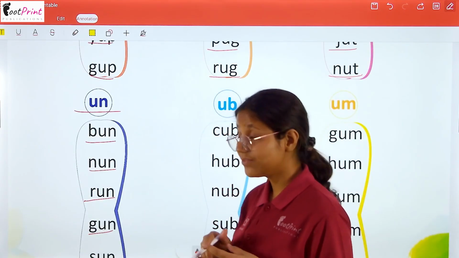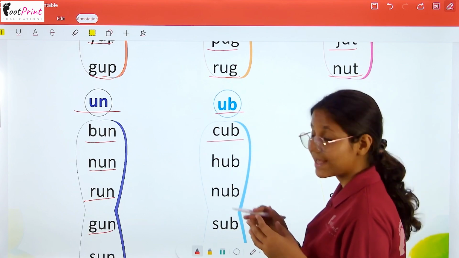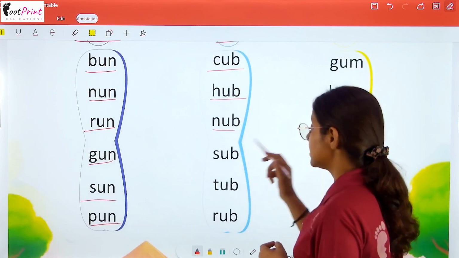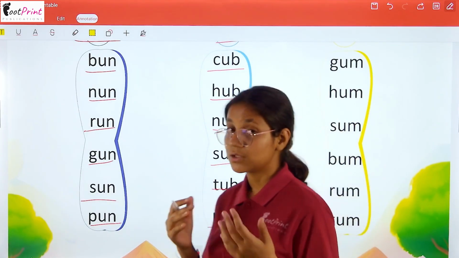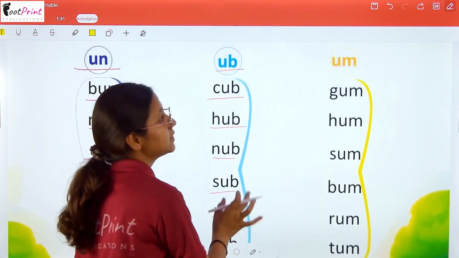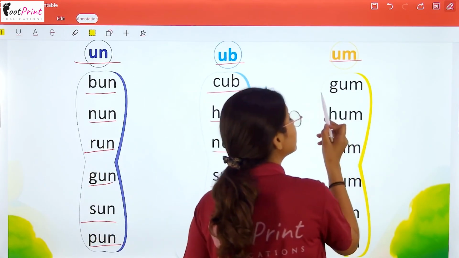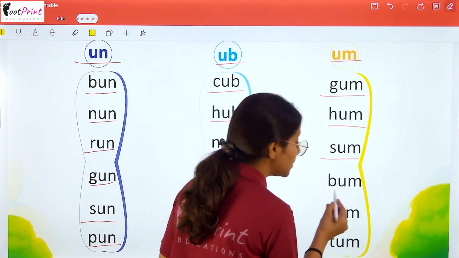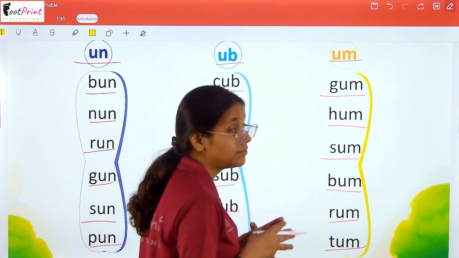In a similar manner, we have the sound of ub, that makes the words like c-ub cub, h-ub hub, n-ub nub, s-ub sub, t-ub tub, r-ub rub. So बच्चों, the next sound is um. So it's g-um gum, h-um hum, s-um sum, b-um bum, r-um rum, and the last one t-um tum.